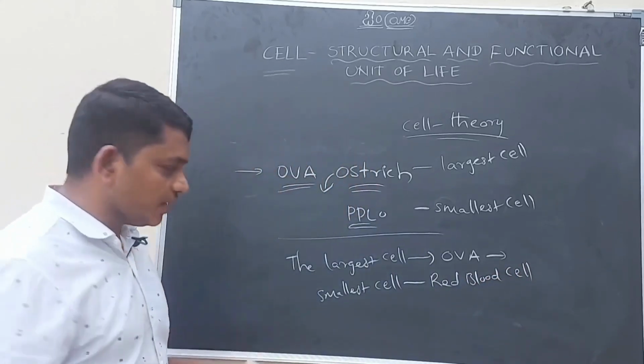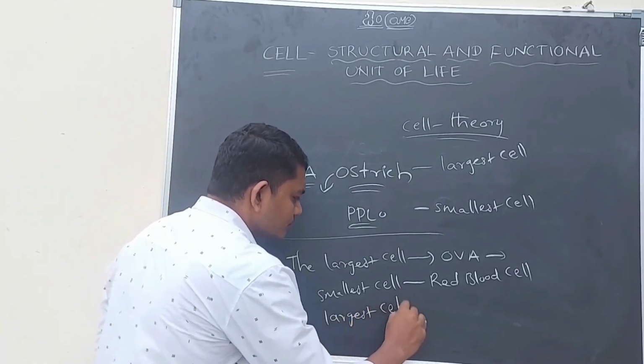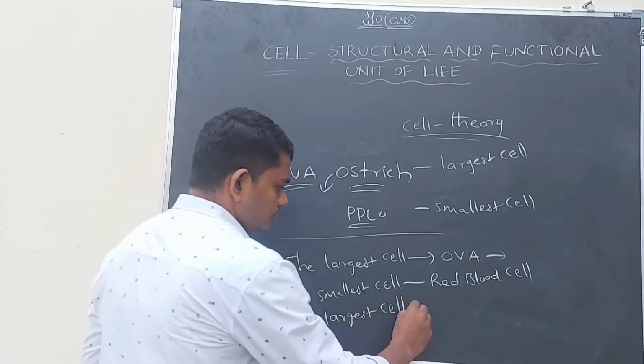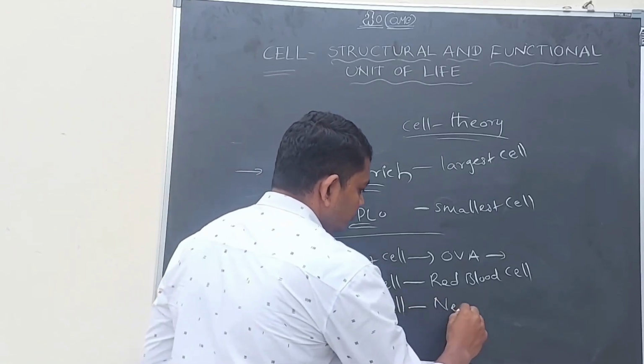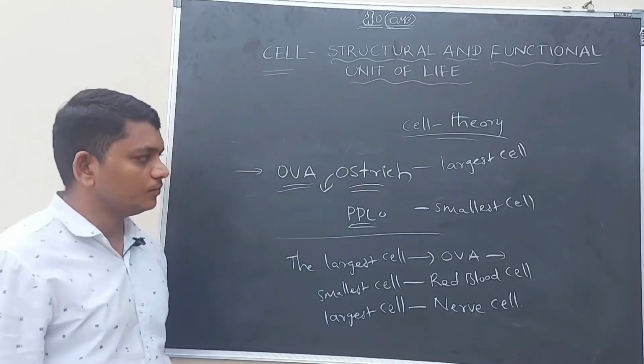And the longest cell is the nerve cell. The longest cell is the nerve cell.